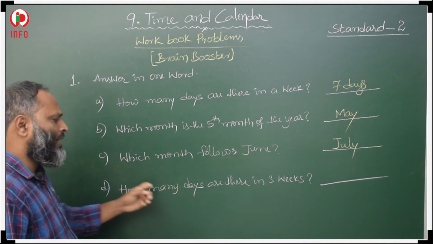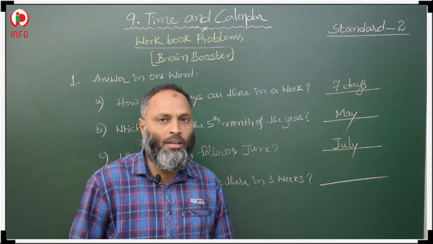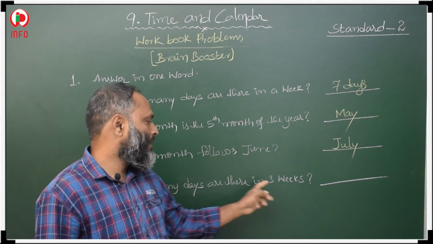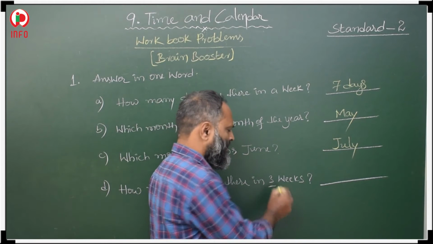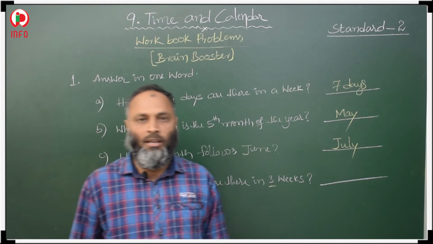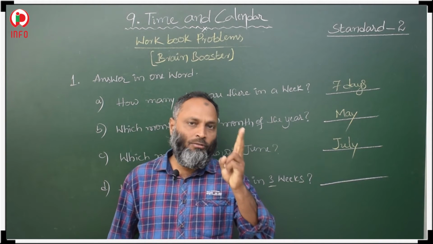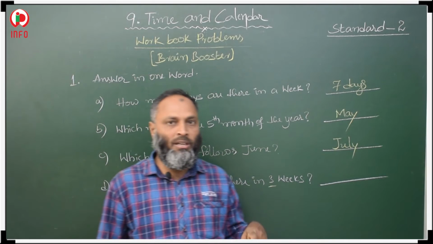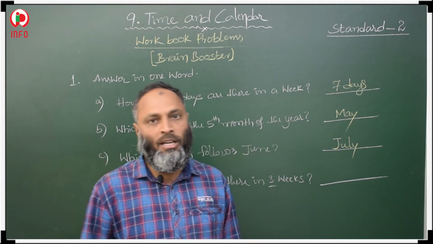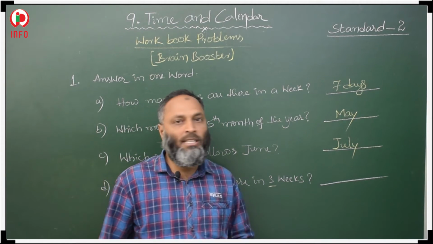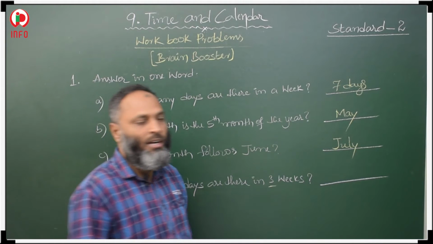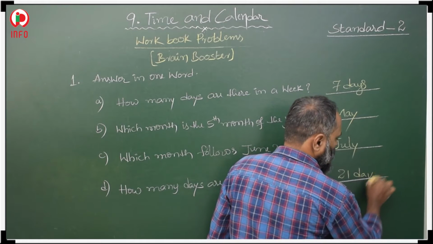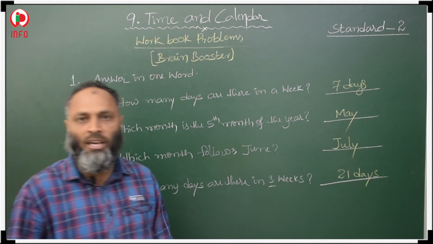Next, how many days are there in 3 weeks? How many weeks? 3 weeks. In 1 week, 7 days. In 2 weeks, 14 days. In 3 weeks, 21. So, we have to multiply with 7. Why? 1 week is equal to 7 days, then 3 weeks is equal to 3 sevens are 21. 21 days. 3 weeks, 21 days. Okay.